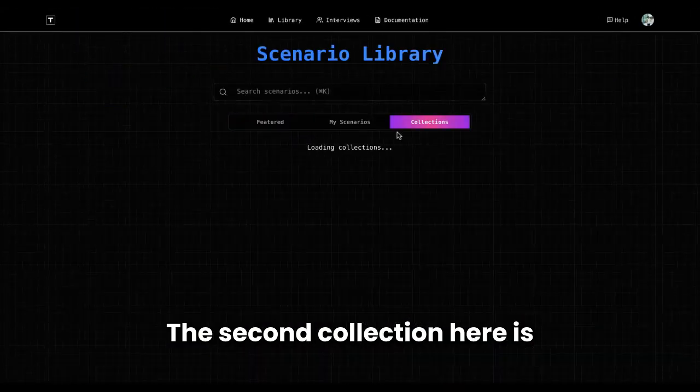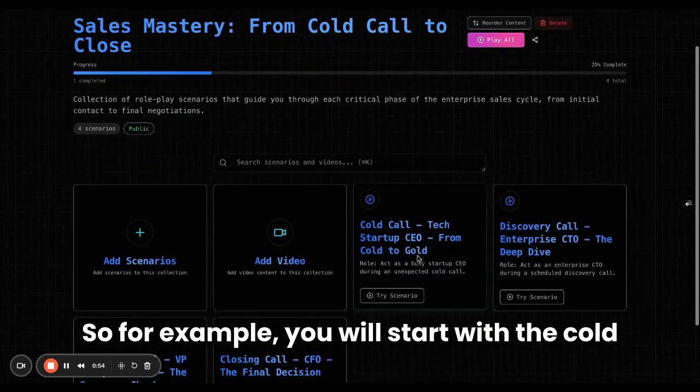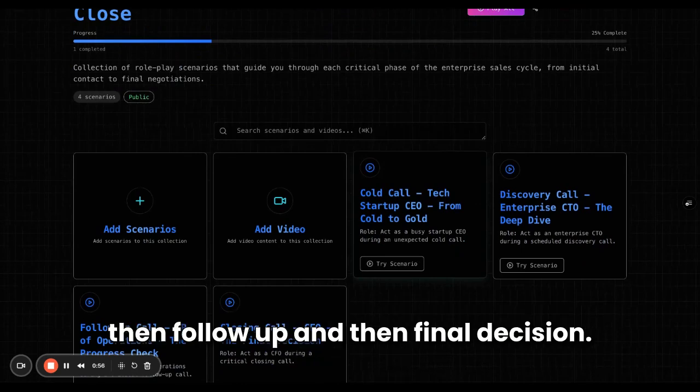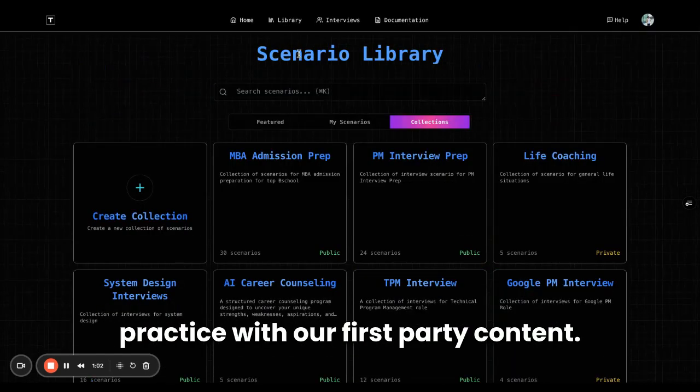The second collection here is different stages of sales. So for example, you will start with the cold call, but you will have a deeper dive meeting, then follow up, and then final decision. So you can practice all these scenarios here. So that's the second, which is you practice with our first party content.